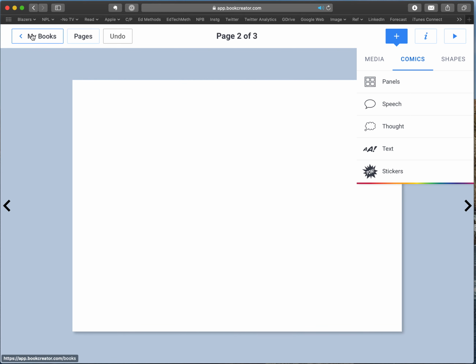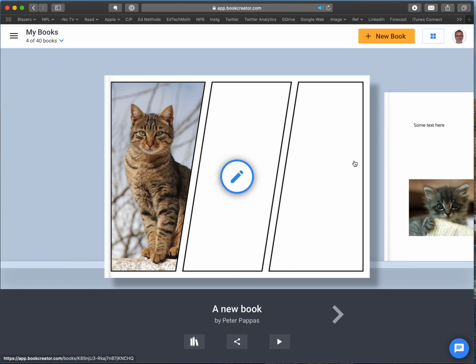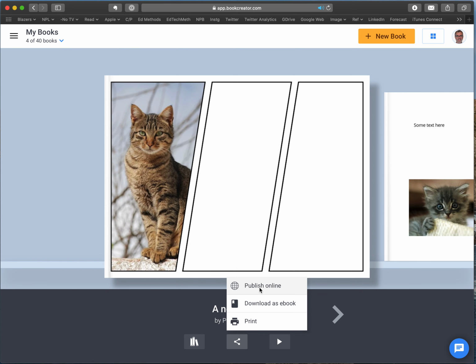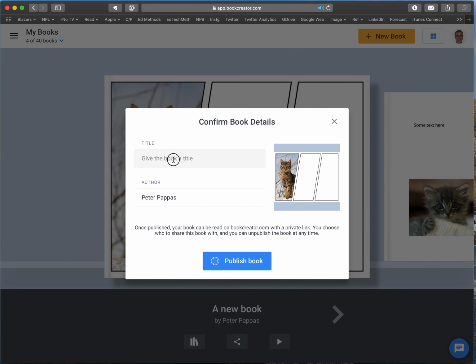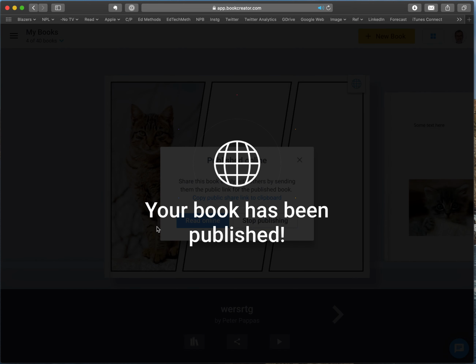Okay, so when you're all done, you've got your book here, and now it's time to share it. So what I'm going to do is I'm going to click on here, which is sharing options. I could publish it online. That's really the first step that I have to do. I have to give it a title and all this other stuff. It's got an author. I'm going to publish the book.